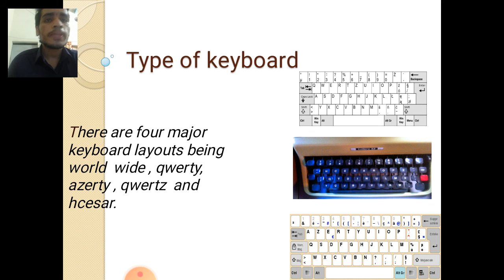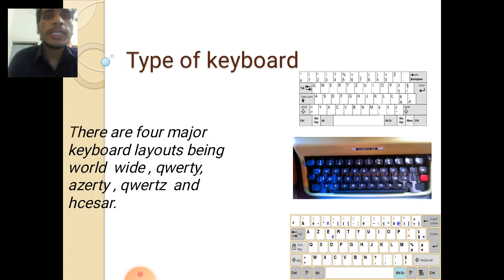So there are a few differences between these keyboards in the computer and the other laptops and mobiles. There are different types but they look the same.